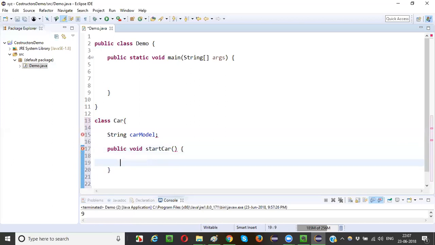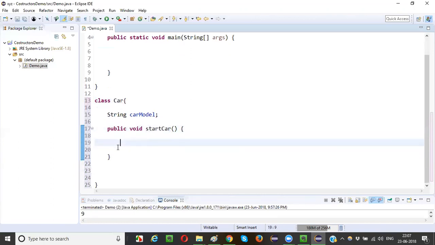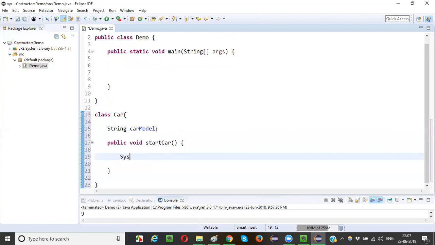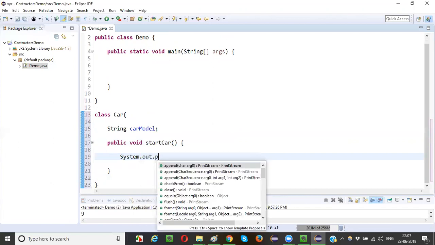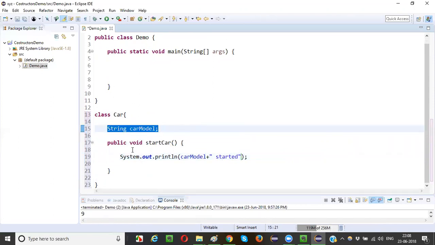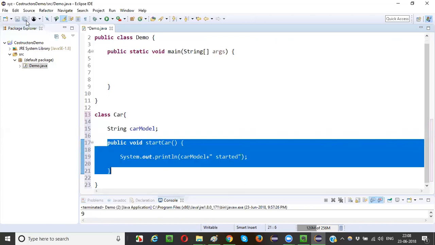This is a method, guys. It has a return type. It has its own name. Car is a class name, but startCar has its own name. Methods have their own names, based on the requirement. So System.out.println this.carModel plus started. That's it. So for a sample, I created one variable and one method, guys.